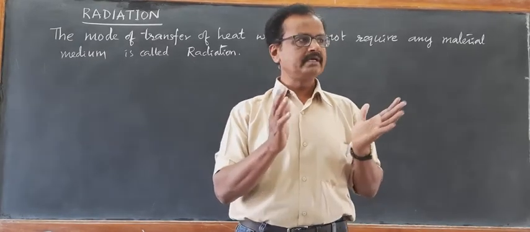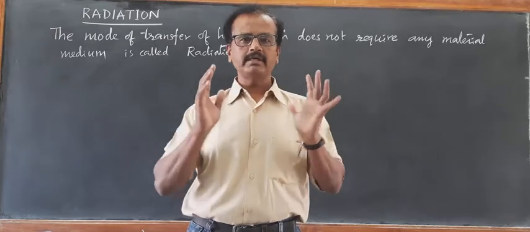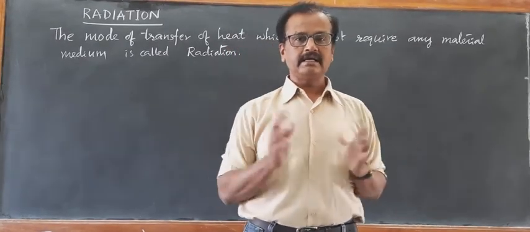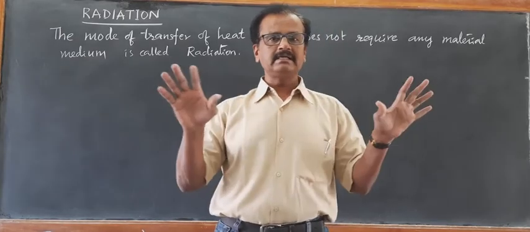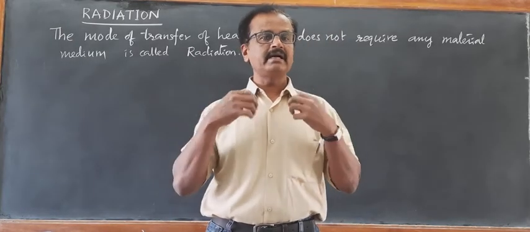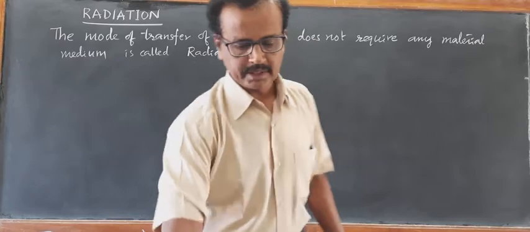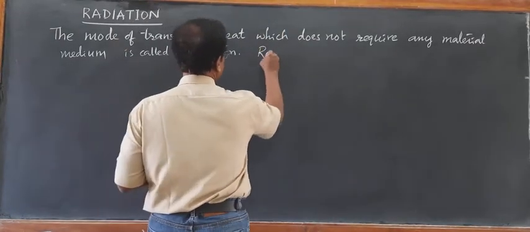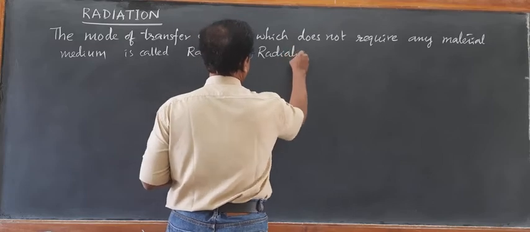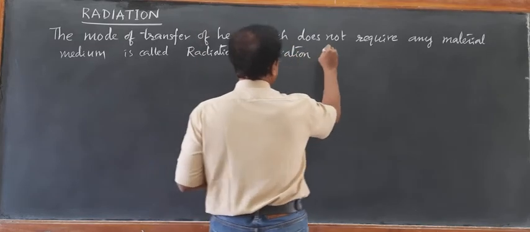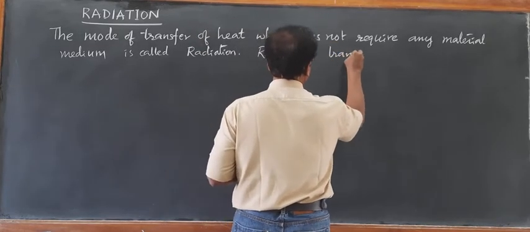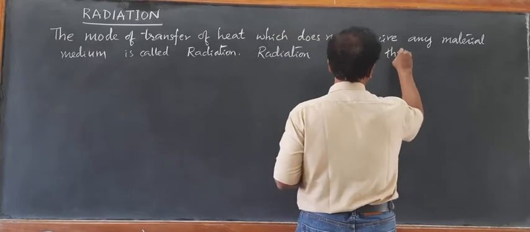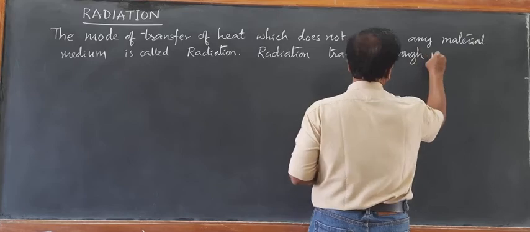So we receive the heat from the sun by electromagnetic radiation, and this electromagnetic radiation doesn't require any medium. It can travel through vacuum. So any medium is not required, which means the radiation transfers through vacuum.